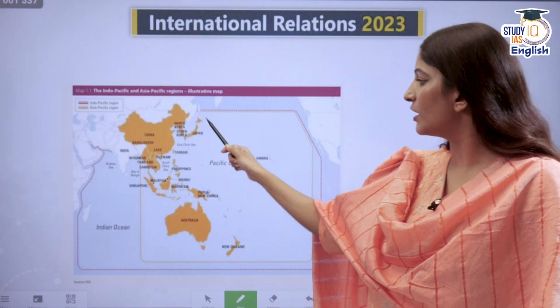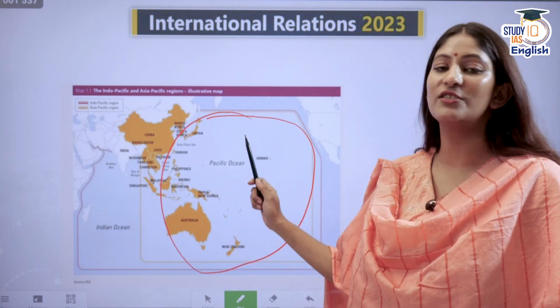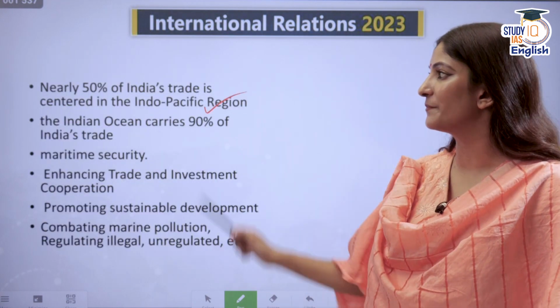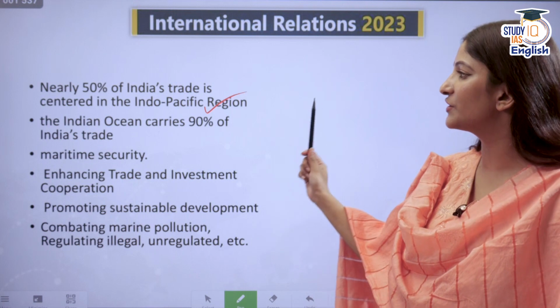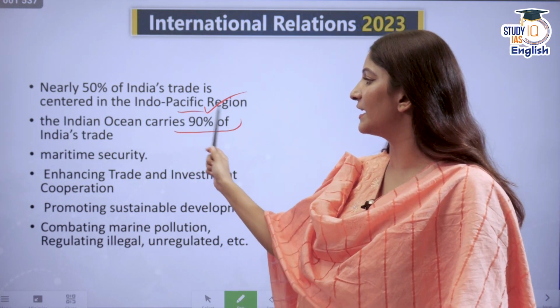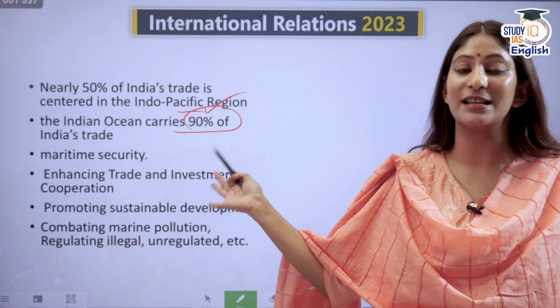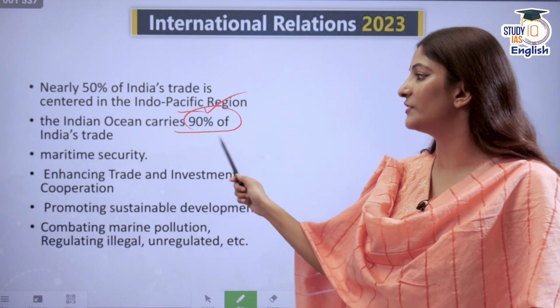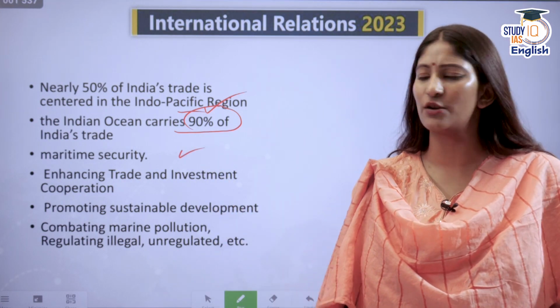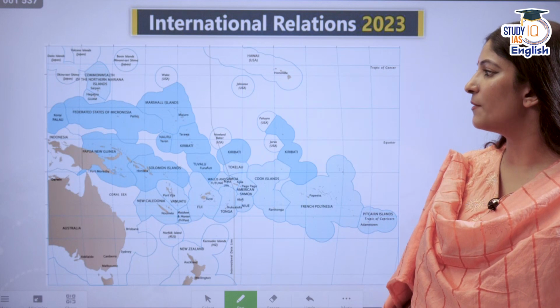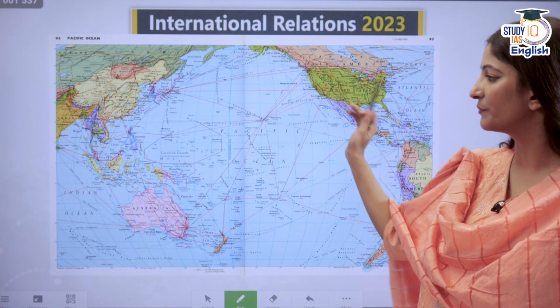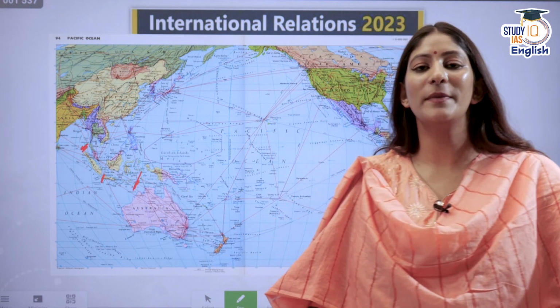This region is excessively important for trade. Nearly 50% of India's trade is centered in the Indo-Pacific region. The Indian Ocean carries 90% of the trade. Maritime security: because of so many sea lanes going through, and the presence of choke points, there are so many choke points.